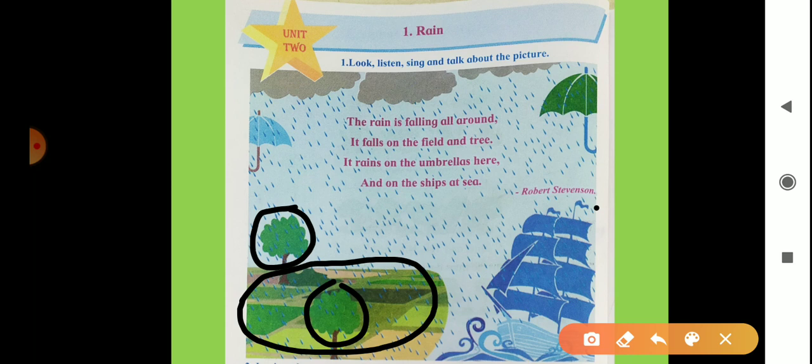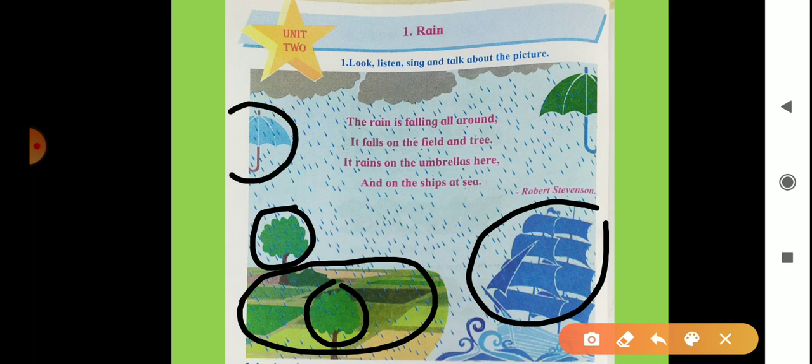We can see here a ship. What is it? It's a ship. And look, here is also raining. Now this ship is at the sea, and on the ship the rain is falling. We can see here umbrellas. What is here? Umbrellas. And here also rain.